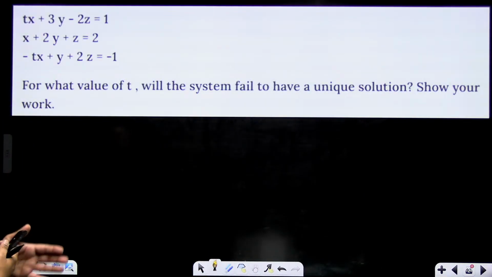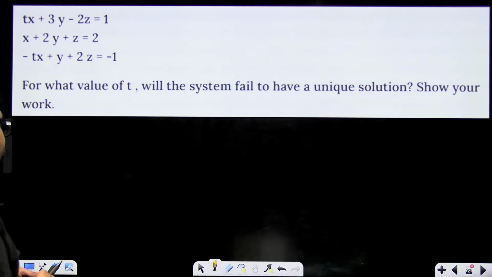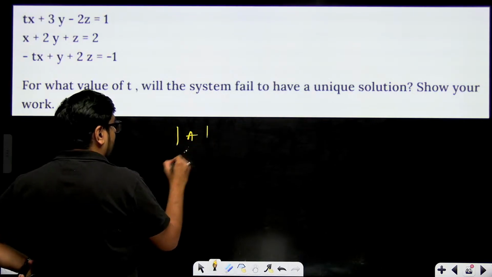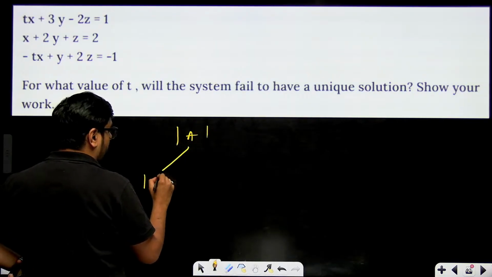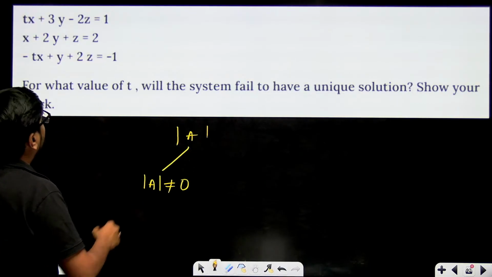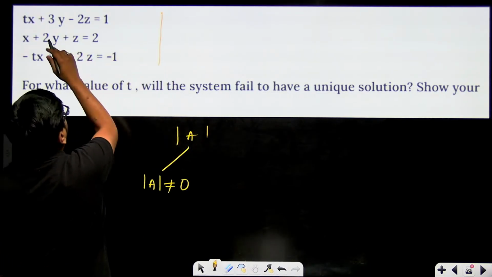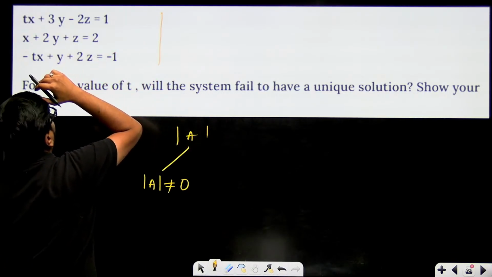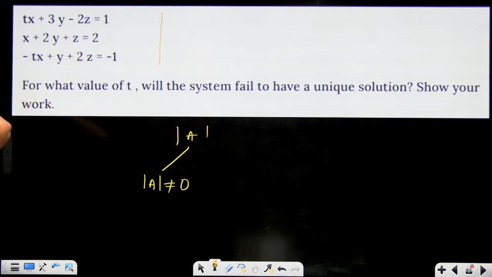Now, for what value of t will the system fail to have a unique solution? Now, in determinants, remember, if the determinant's value is not equal to 0, which determinant? The determinant of the linear equation.